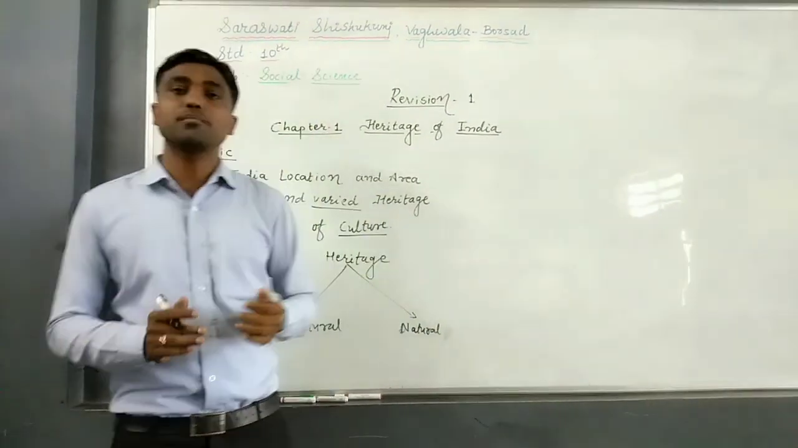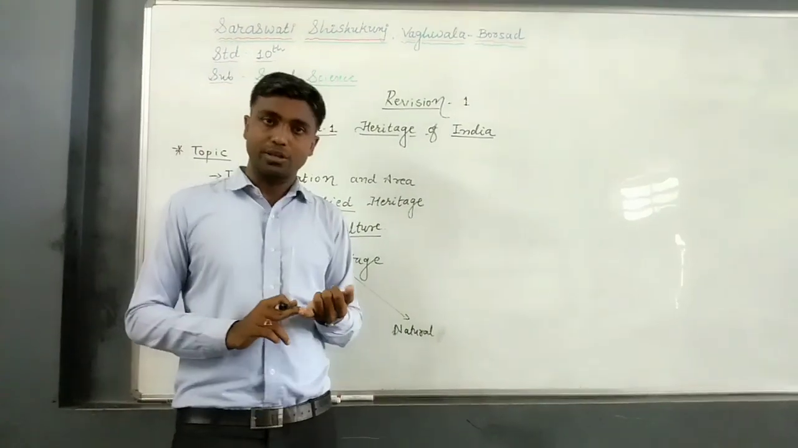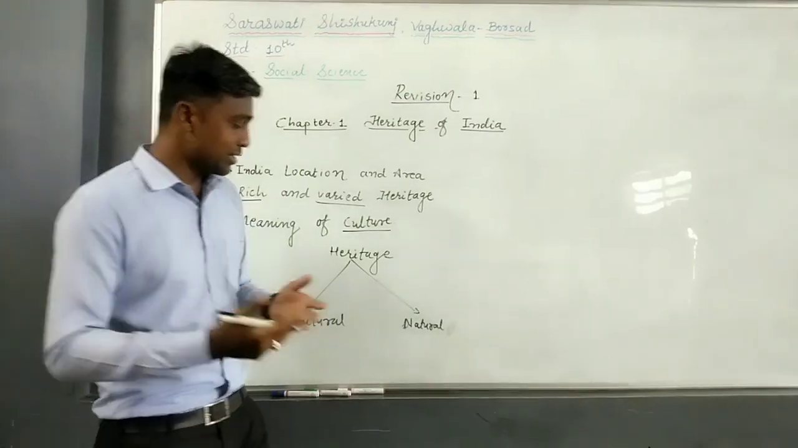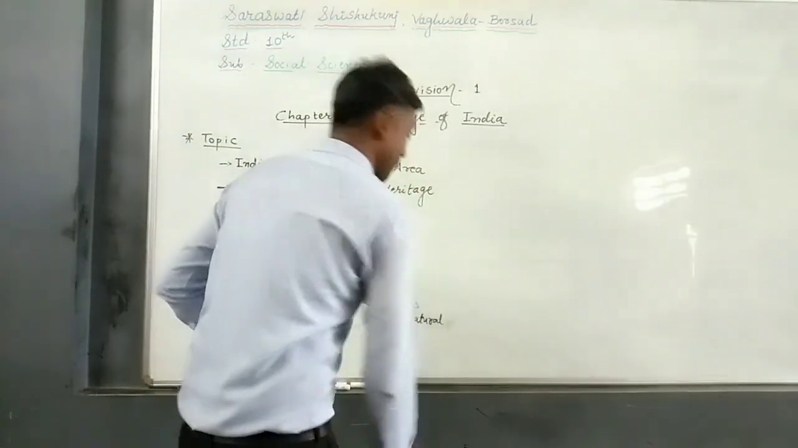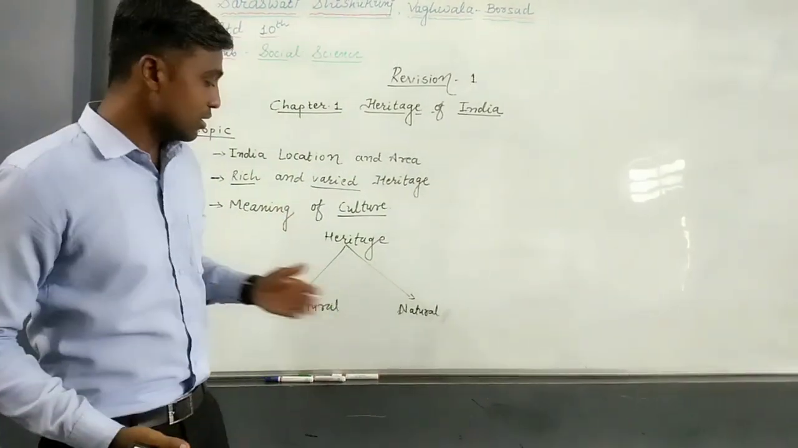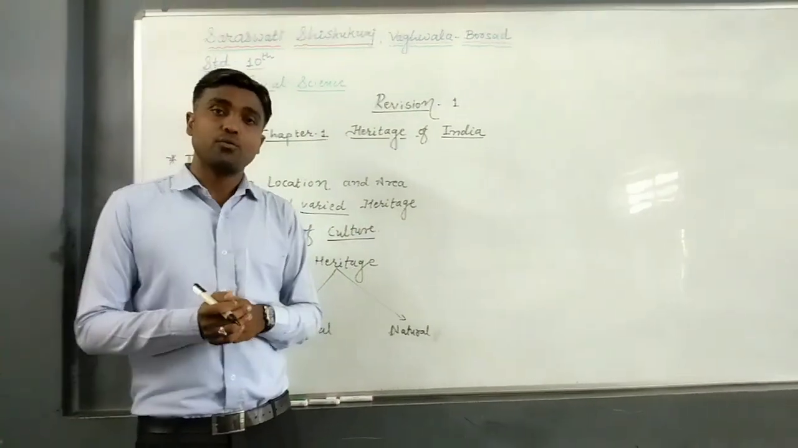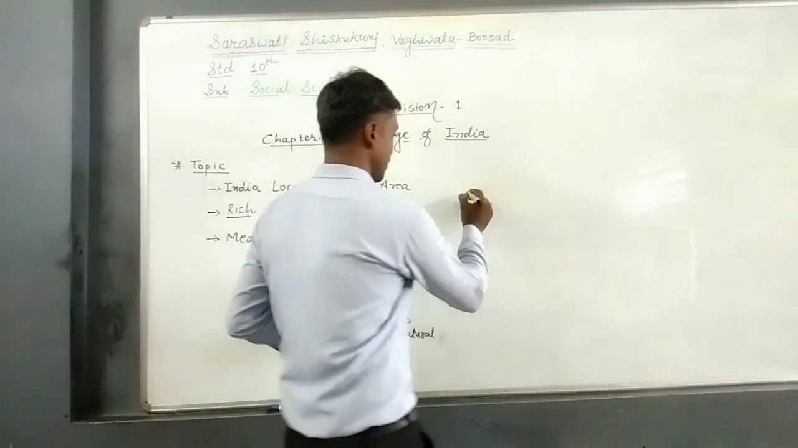For example, we take the example of mountain, forest, river, desert, valleys. These are the part of natural heritage. Now, apart from this, in detail we can talk about that. Natural heritage is comprised of four segments, and they are: first one,